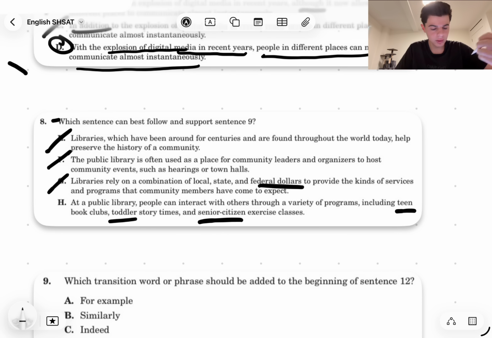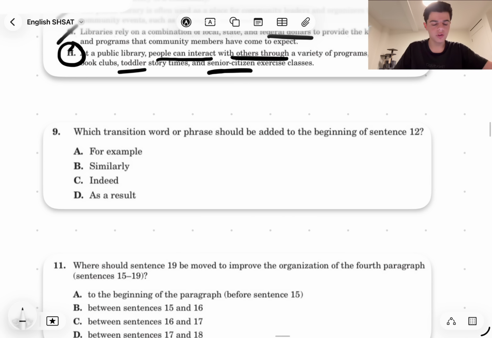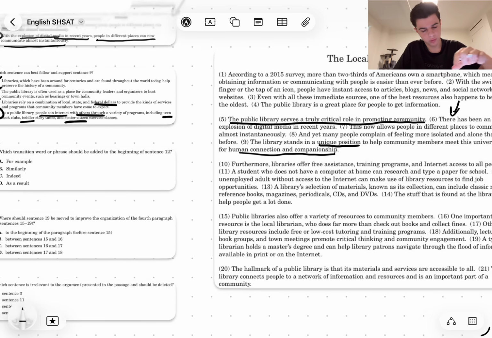And it's literally telling us people can interact with others, right? This is very clearly community. So H is the best answer. Okay. Which transition word or phrase should be added to the beginning of sentence 12? Well, let's just go read.